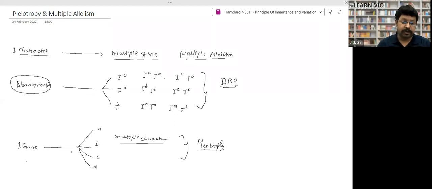What is pleiotropy? The opposite. When one gene represents multiple characteristics, that is called pleiotropy. Single gene, more than one character. Clear? That's it. That you have to remember.